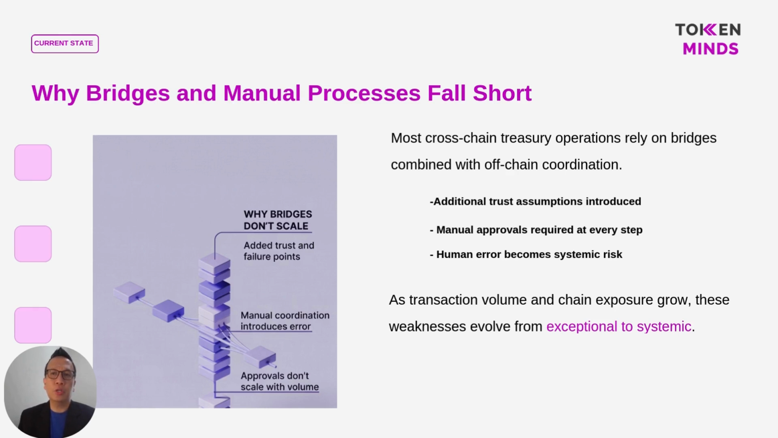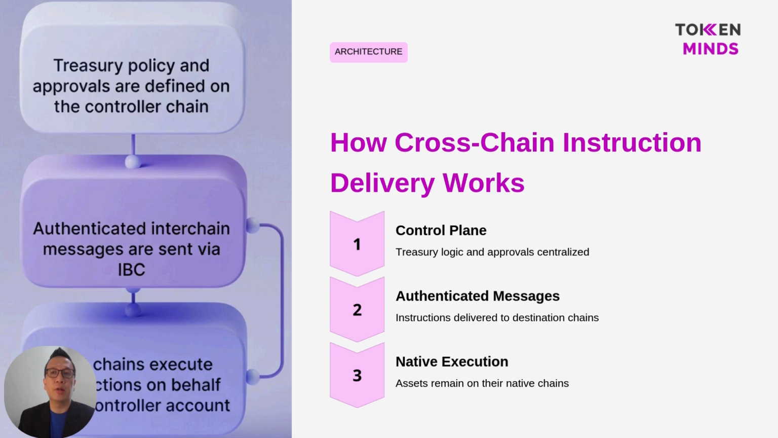So, how does cross-chain instruction delivery work at an architectural level? Treasury policy and approval logic live in a centralized control plane. Once an action is approved, authenticated messages are sent to destination chains. Those chains then execute transactions natively, meaning assets never leave their original networks and custody is never transferred.